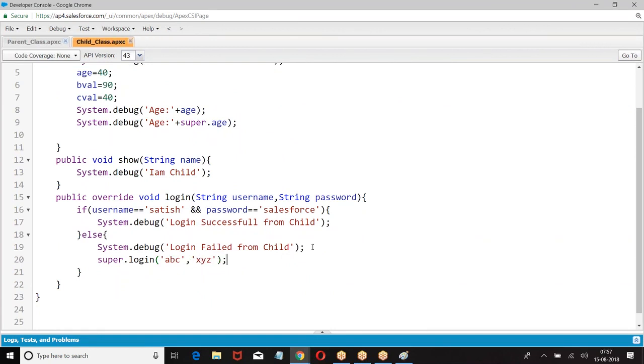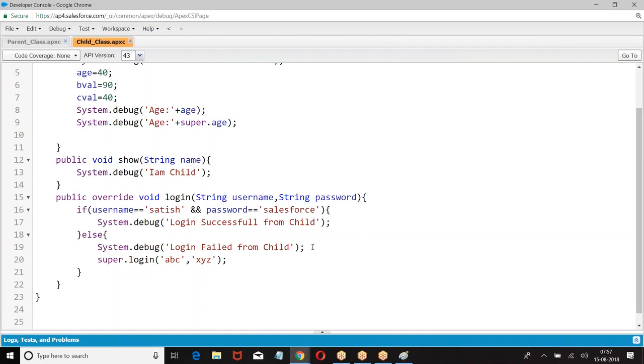Now, we are using a super keyword, right? What I'm saying, boss, is that when I say login, the child class login method is coming. I don't want the child class method, I want the parent class method only. Then I will say super dot login. When I say super dot login, what will happen? It will call the parent class login method.